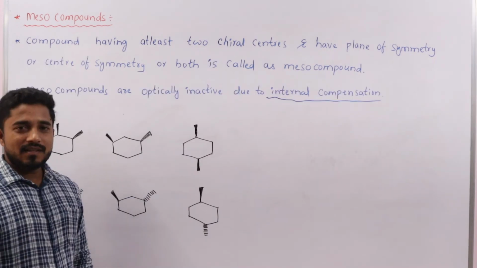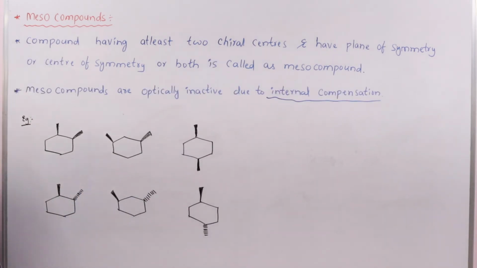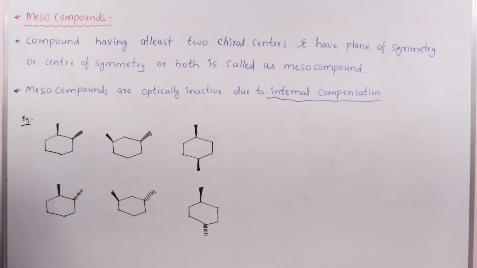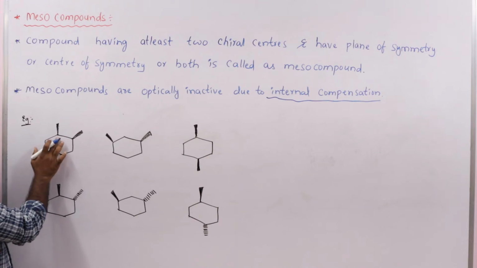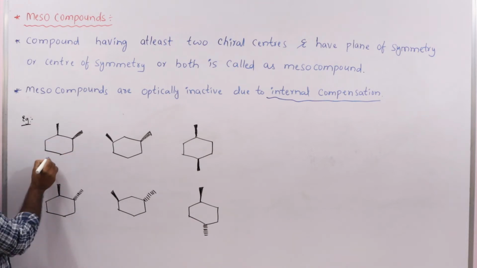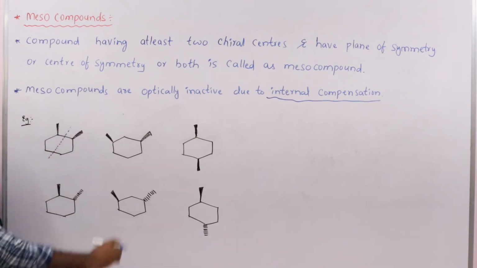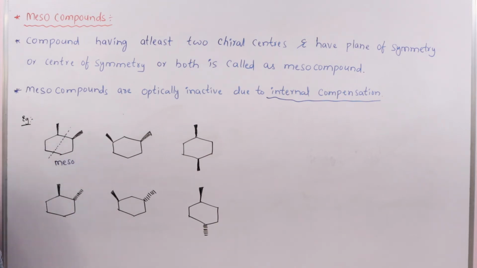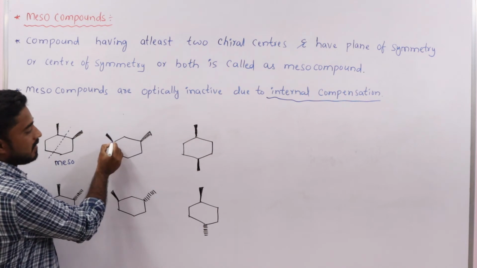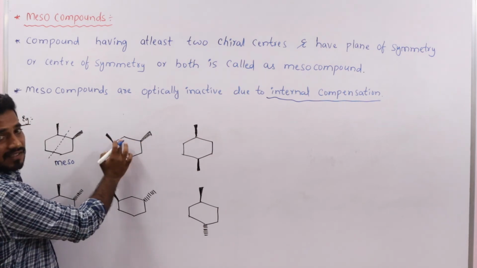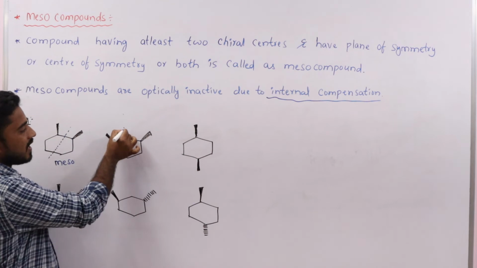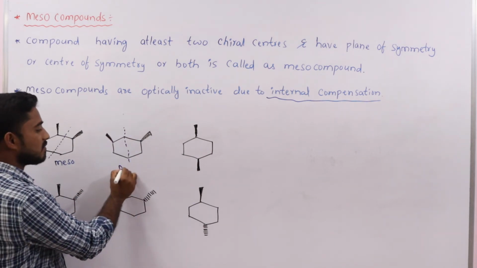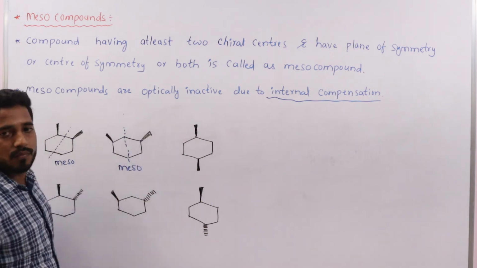Okay. Let us see some more examples. In this molecule, two chiral centers are present. According to our condition, two chiral centers are there and plane of symmetry is also present. That's why it is a meso compound. Here in this molecule also two chiral centers are present as well as a plane of symmetry. That's why it is also a meso compound.